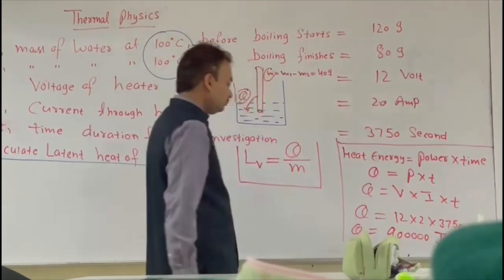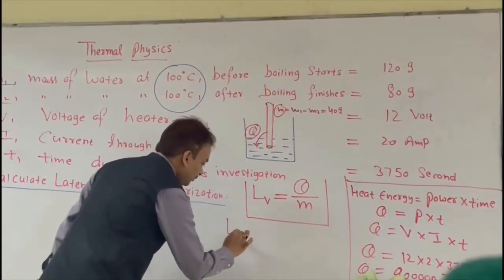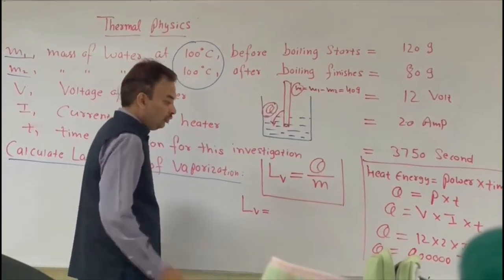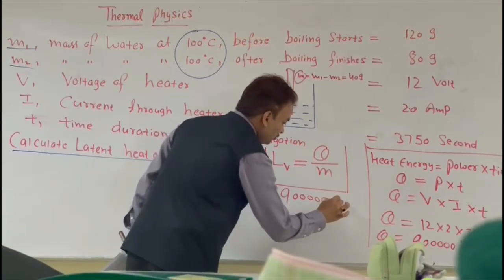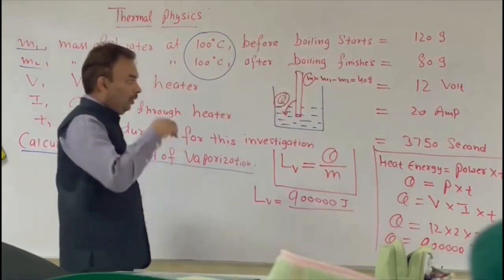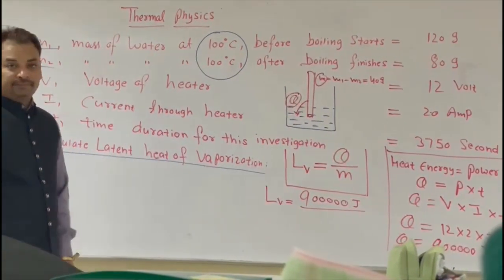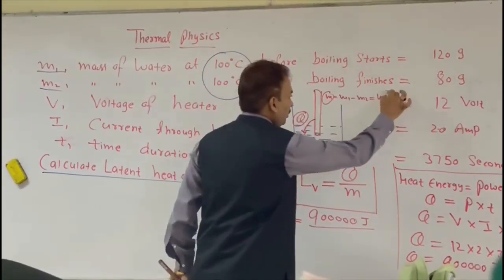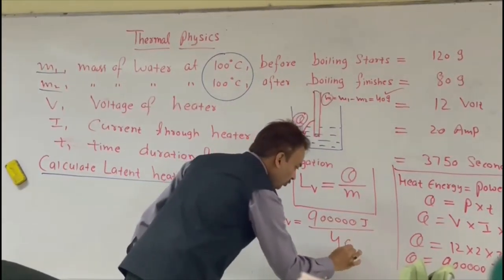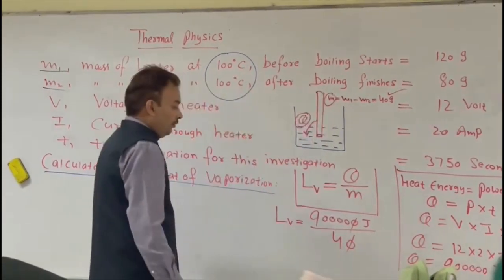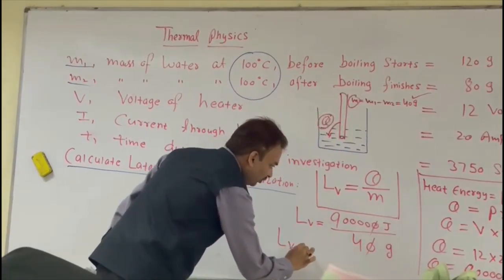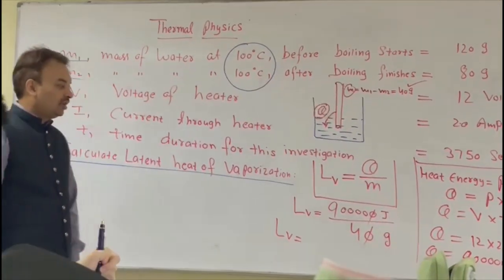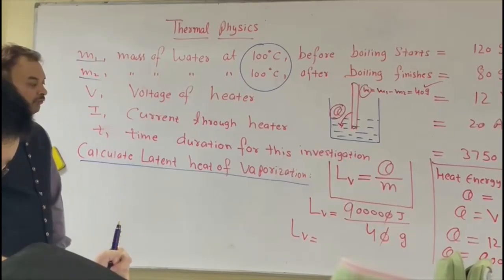So LV will be equal to Q, which is 9, then 50, joule, divided by M. M is 40 gram, right? So divide this by 40. So mass is in gram. So LV will be equal to... now SI, just divide 90,000 by 4.